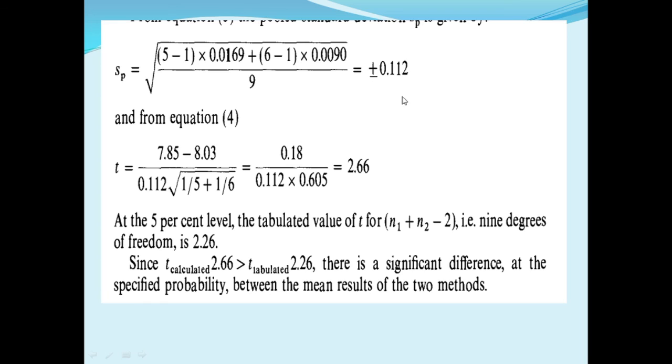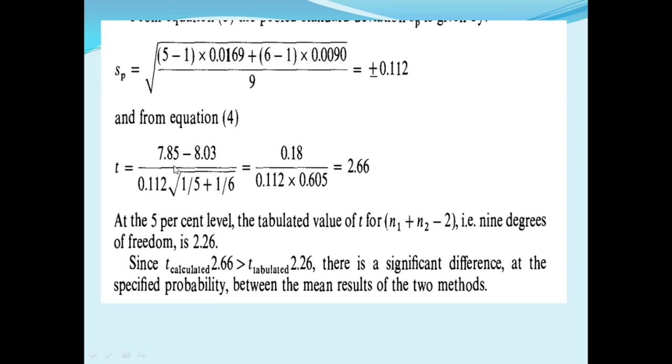By calculation, we get 0.112, that is the pooled standard deviation. And from equation 4, the t value is also calculated for the same problem.